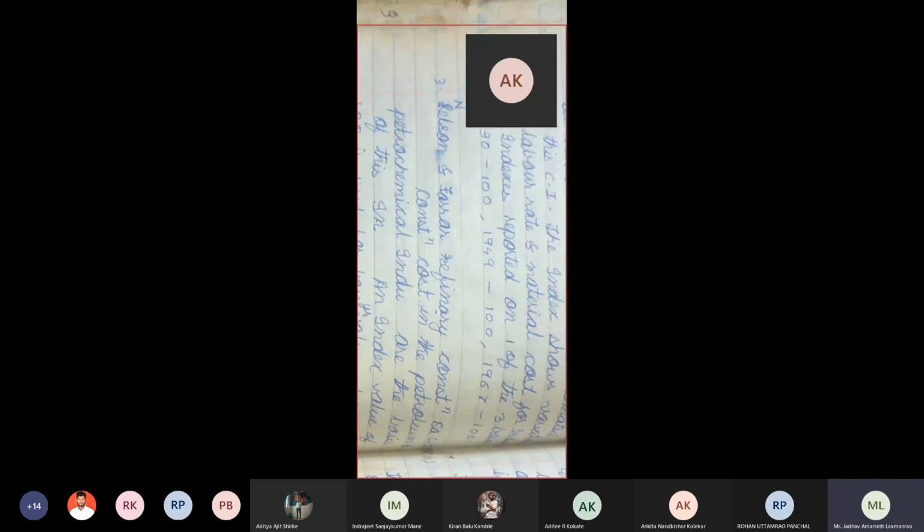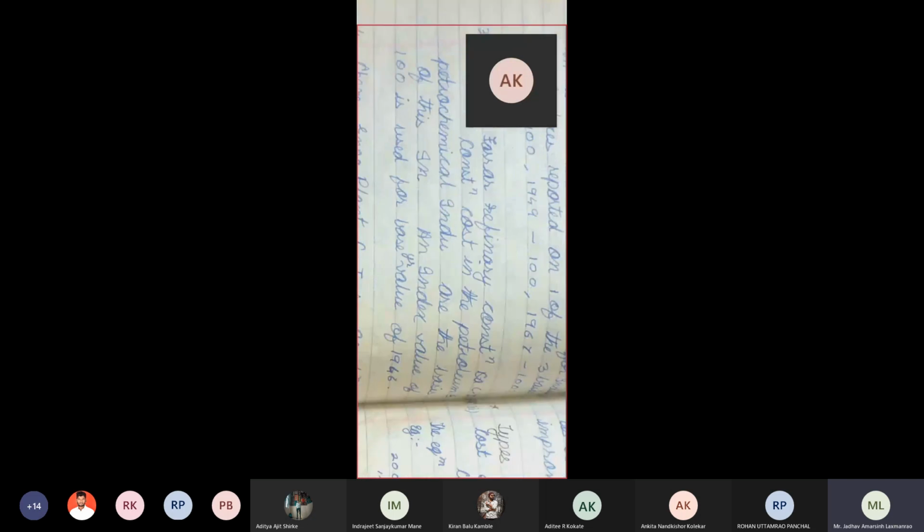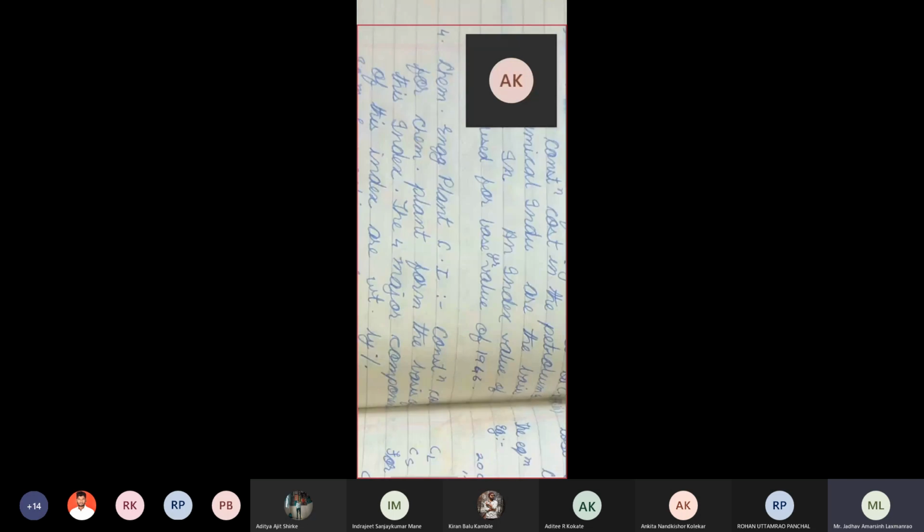Then comes Nelson and Farrar refinery construction cost. So construction cost in the petroleum, petrochemical refineries industries are the basis of this. Okay, it assumes 100 is used for the base year 1946. In 1946 what cost do we assume, we assume 100, remember. Chemical engineering plant cost index, we discussed it earlier.